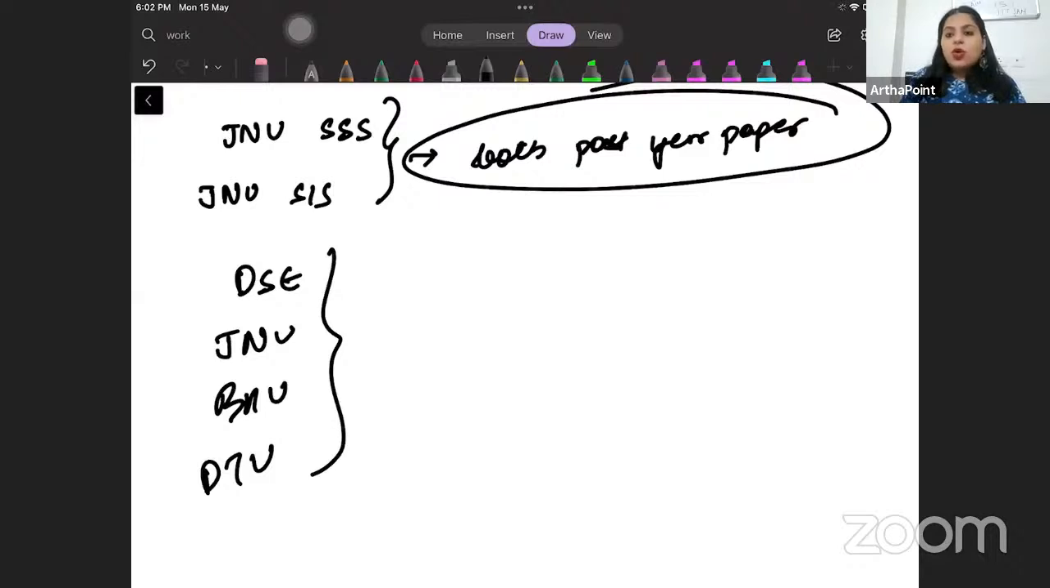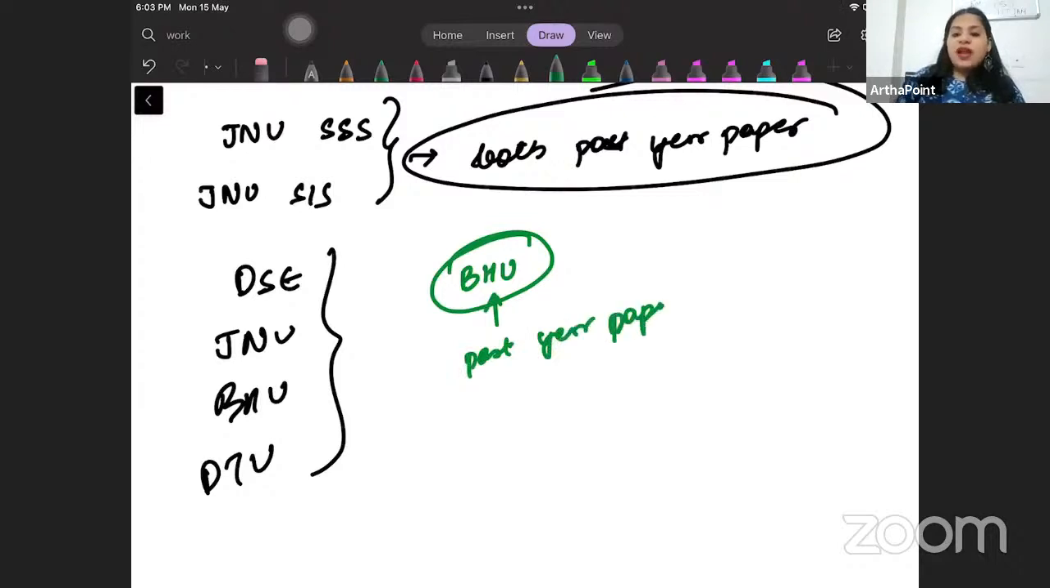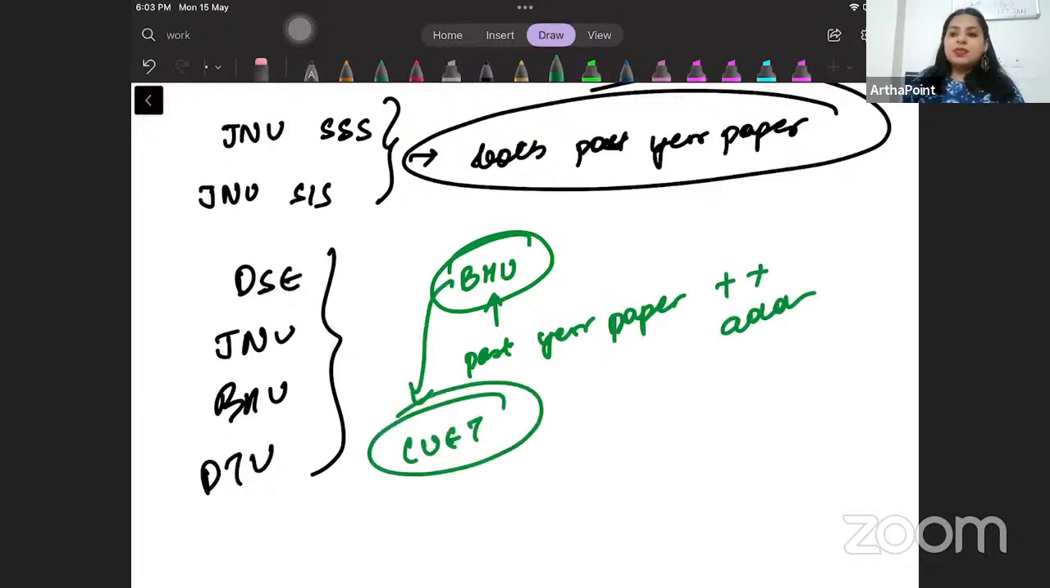Apart from this, what you can also do is, I'm going to give you this on the portal also. If you can practice the past year papers of BHU, this is going to be a value addition, because this is again very close to the CUET past year paper, right? So this will be a good thing to practice.